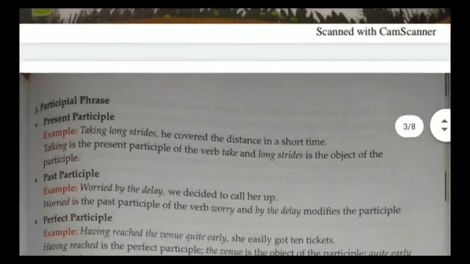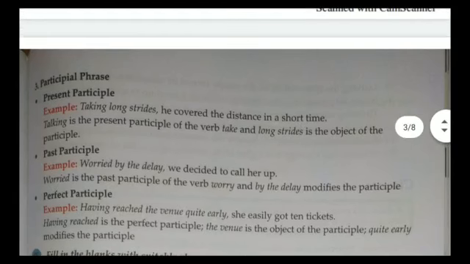Okay. Participle phrase. We know participle has three parts: present participle, past participle, and perfect participle, which is formed with have, has, had. Right. Past participle ends with ed, d, ied, ent, and present participle ends with the ing form.